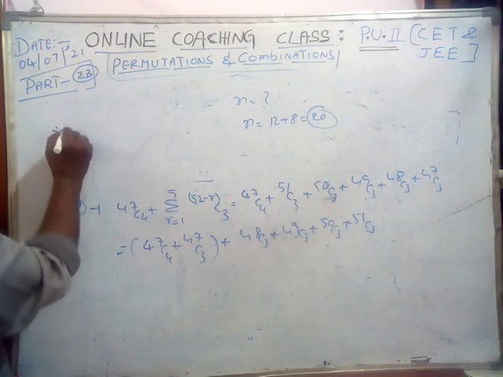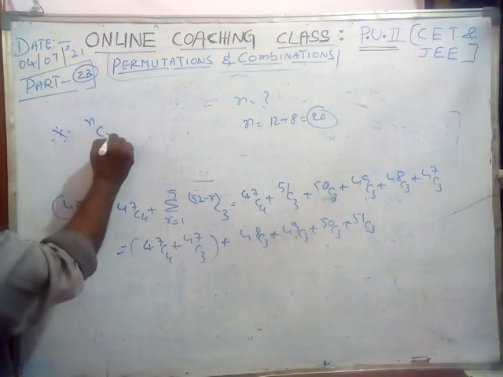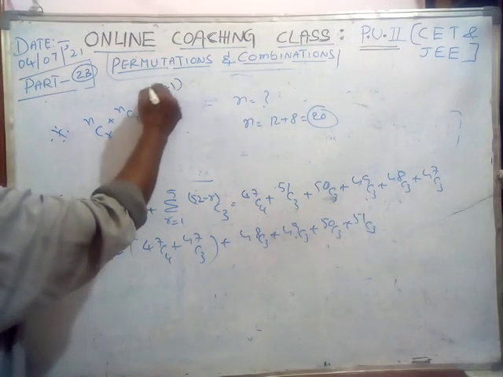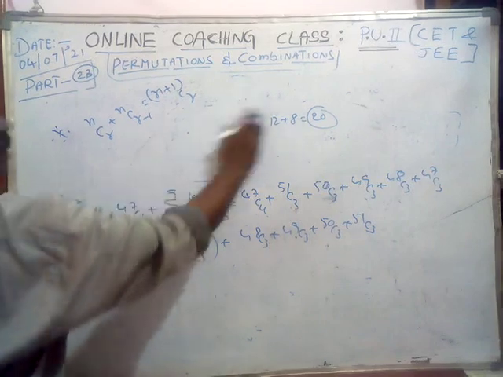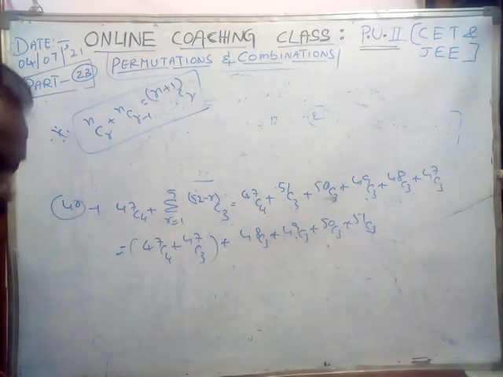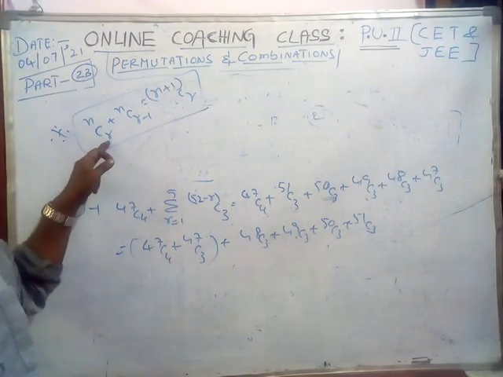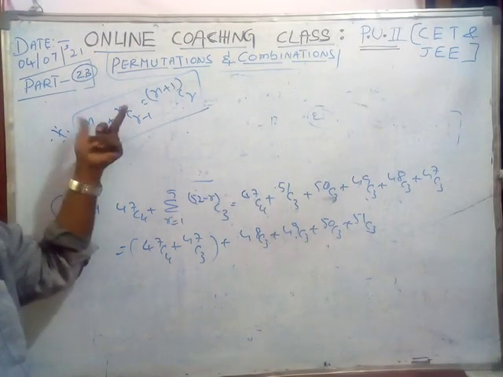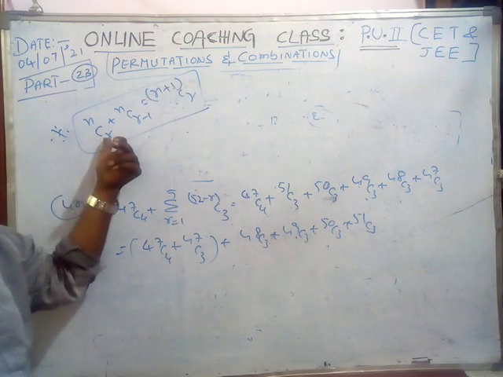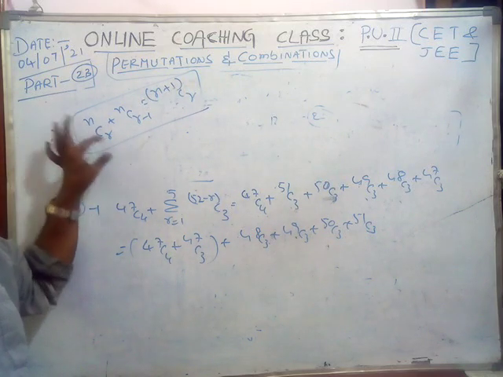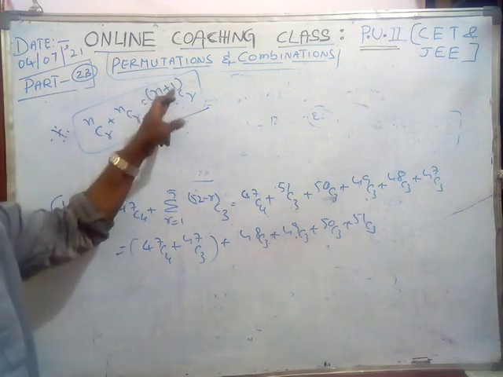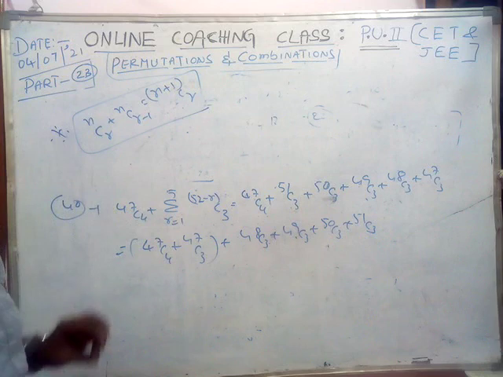Observe: NCR plus NCR minus 1 is always N plus 1 CR. Observe me, this is a fantastic formula. NC(R minus 1), N is the same, the answer is N plus 1. Here, suppose out of N things, R things, and out of N things, R minus 1 things, then N plus 1 CR will come. It is a formula.